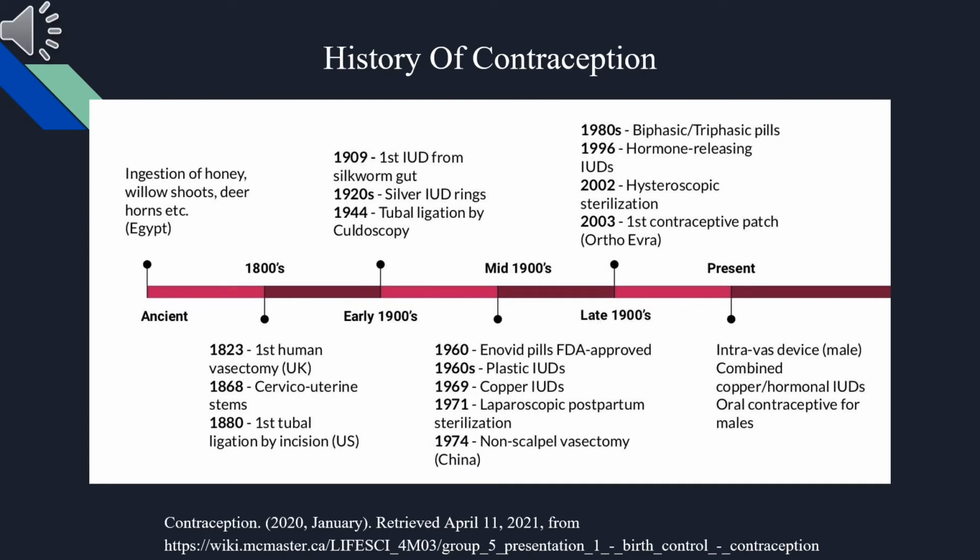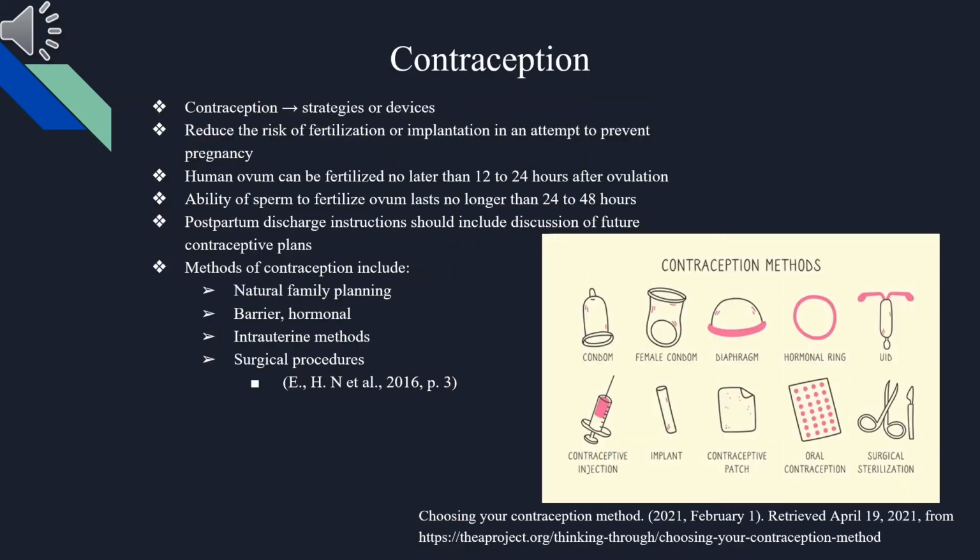The history of contraception starts way back in ancient times before the 1800s. Contraception is a combination of strategies or devices that reduce the risk of fertilization or implantation of an egg in an attempt to prevent pregnancy. A human ovum can be fertilized no later than 12 to 24 hours after ovulation. The ability of sperm to fertilize an ovum lasts no longer than 24 to 48 hours.